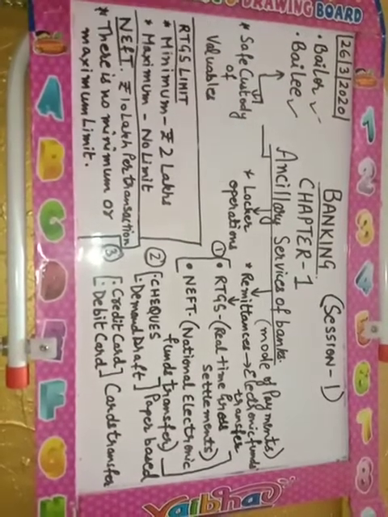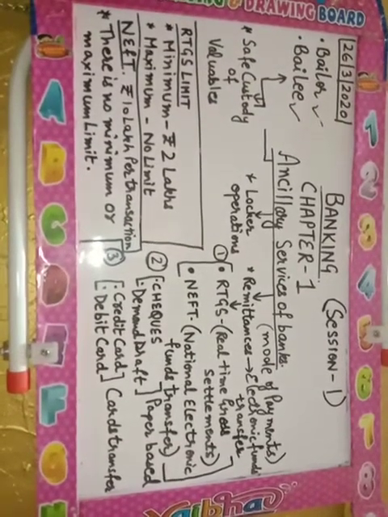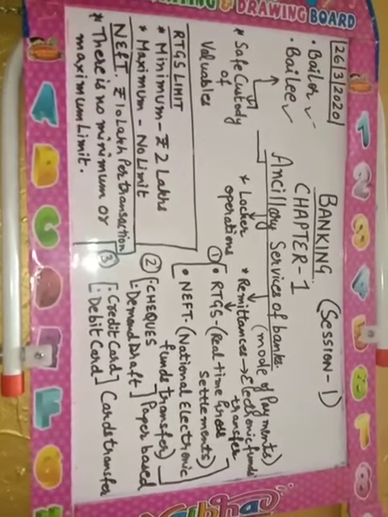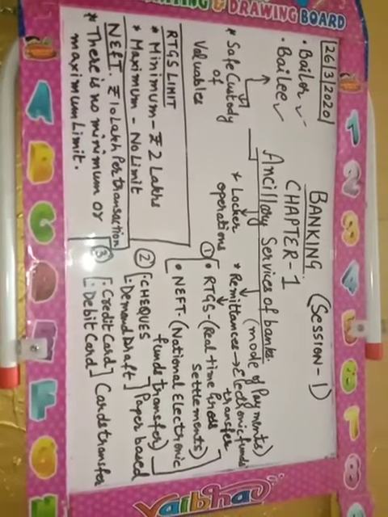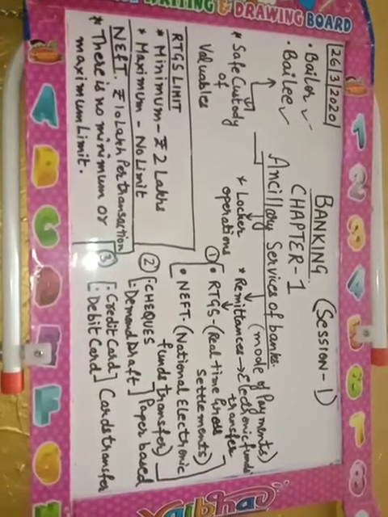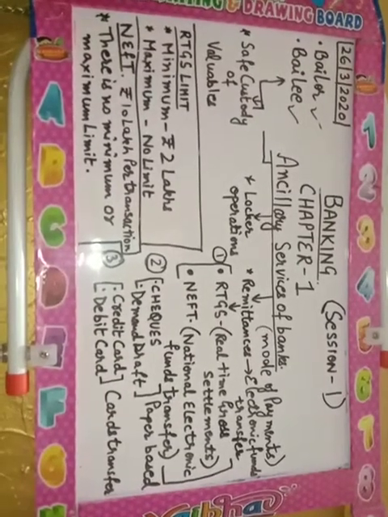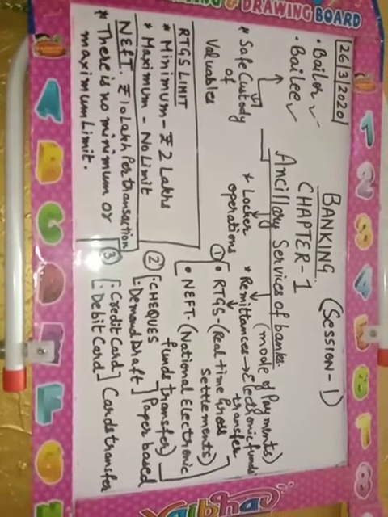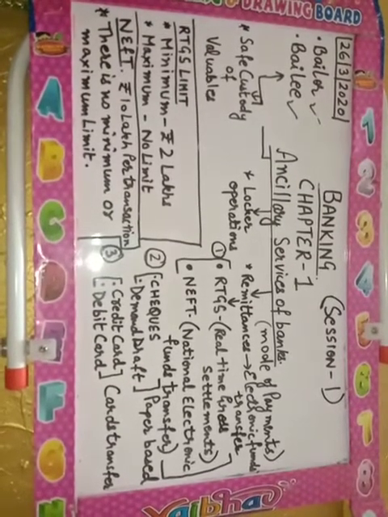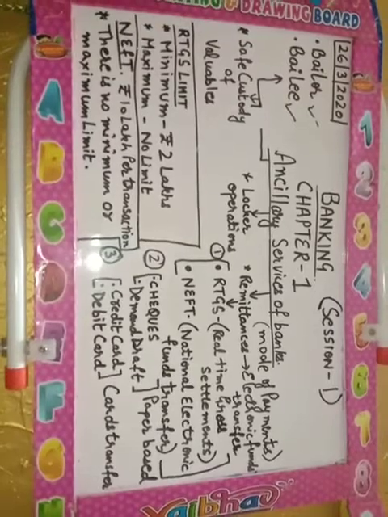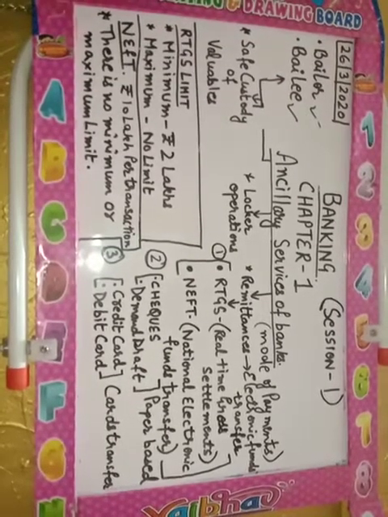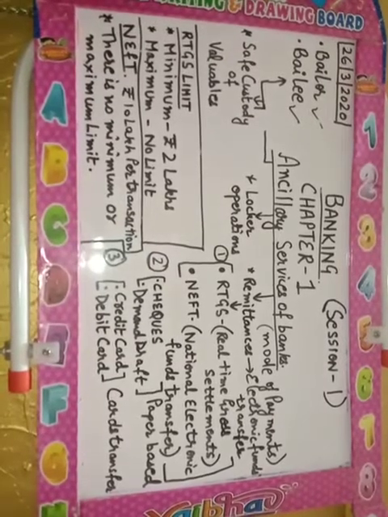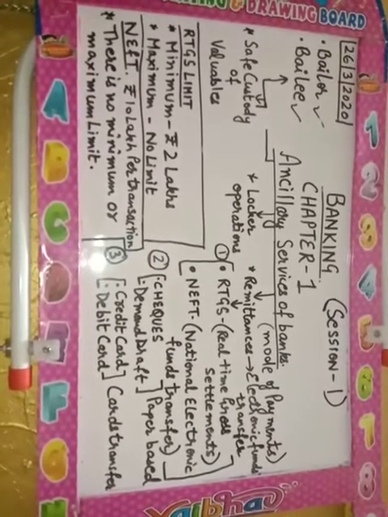Now the second point is locker operations. What are locker operations? Locker operations are the facility of providing safe vaults to the customer, in which the customer can put valuable items in the safe vault provided by the bank.